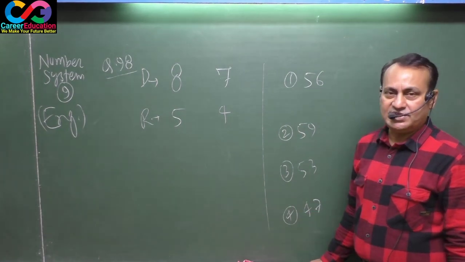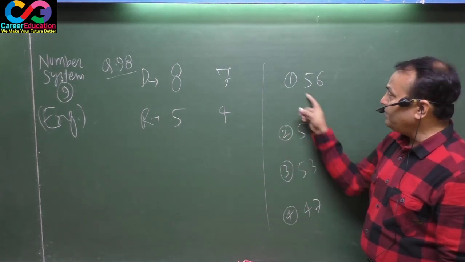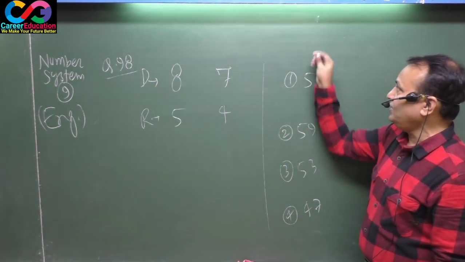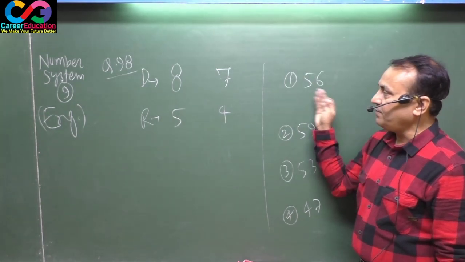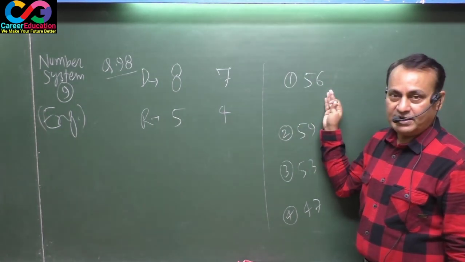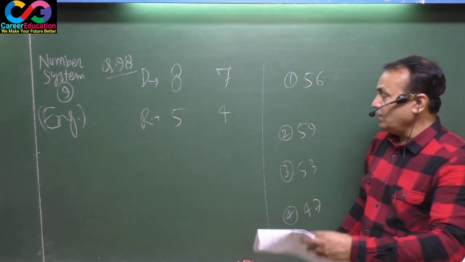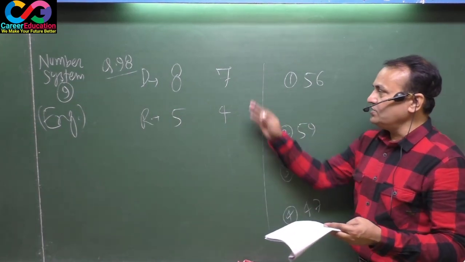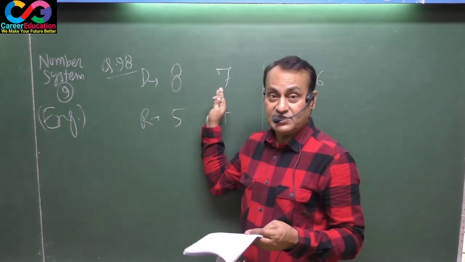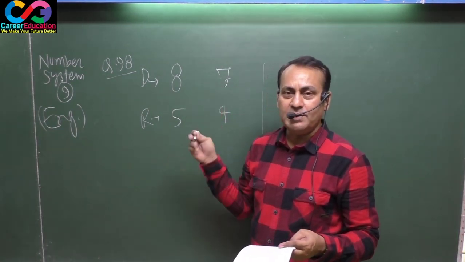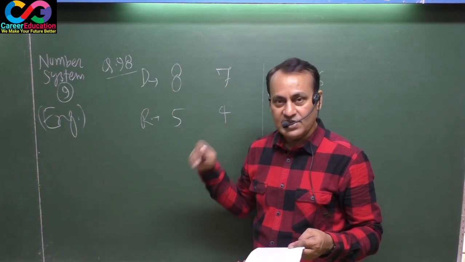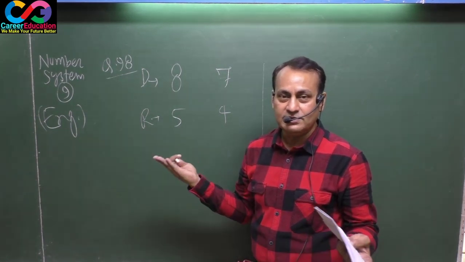Firstly, 56 is given here. That means this may be your correct answer if after division by 8 this gives remainder 5, and after division by 7 this gives remainder 4. But see here, 56 is the LCM of divisors 8 and 7. That means if you divide 56 by 8 or by 7, remainder will always be 0.